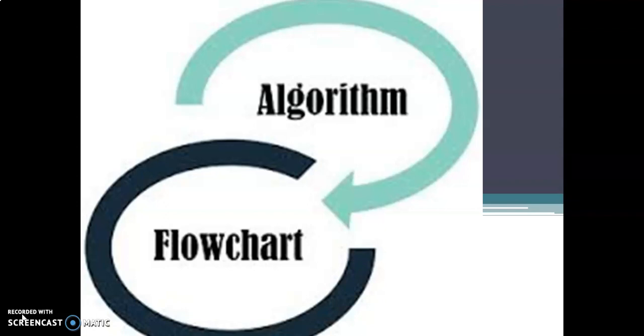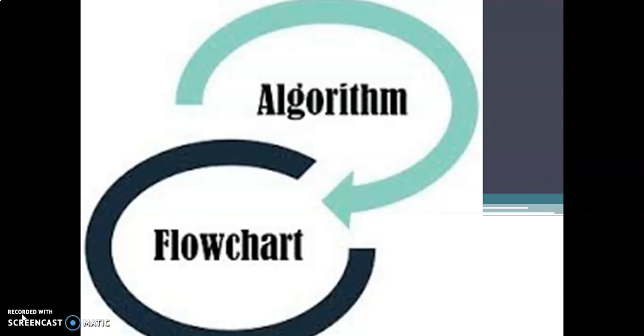Always a program needs an input, that is the data, any type of data that we are giving to the computer through a program. Then that input will be processed, sometimes it may be a calculation, or otherwise a manipulation of data.